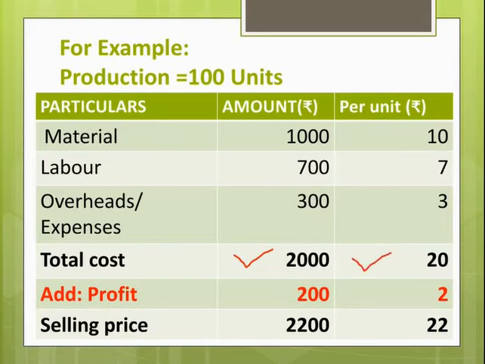Now, if we want to sell a product in the market, we will sell it, say, at a profit of 10% on total cost. Then we will have to add profit element in the cost, and then we will arrive at selling price, which will be rupees 2200 and rupees 22 per unit. So in this way, cost accounting helps in determining the selling price of a product, which is another objective of cost accounting.